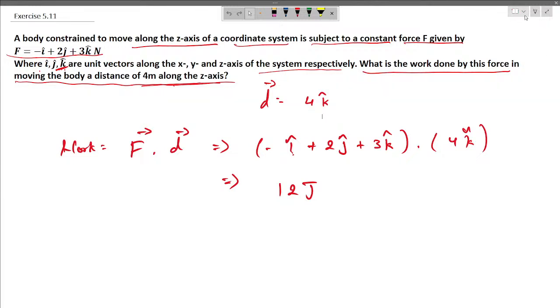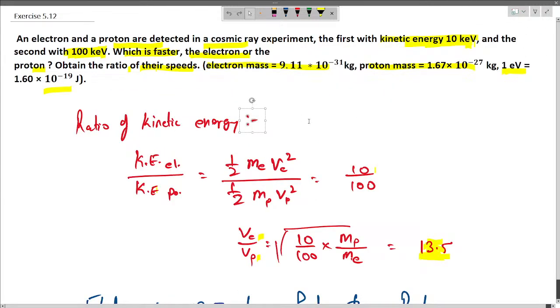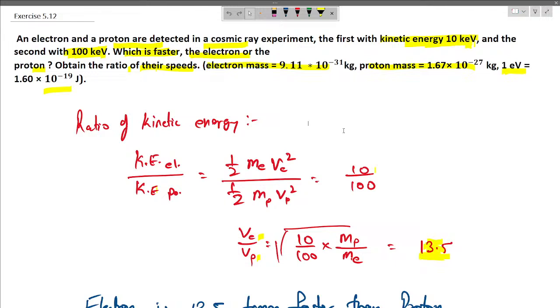So kinetic energy is the energy possessed by a body by virtue of its motion. Whenever any body that has mass is moving with a certain velocity or speed, the energy it has by virtue of its motion is the kinetic energy. Meaning, the energy in the body, because there is motion in the body, is called kinetic energy. Let's move to the next question.